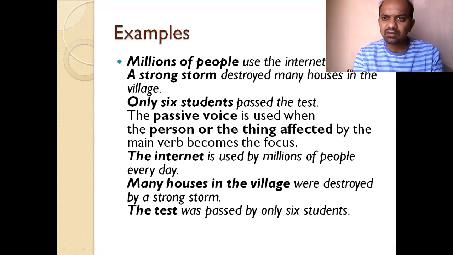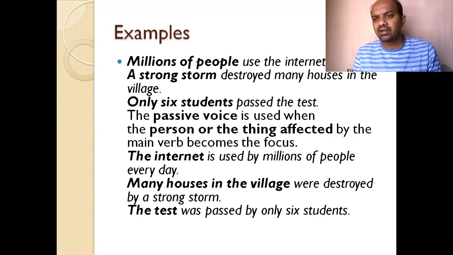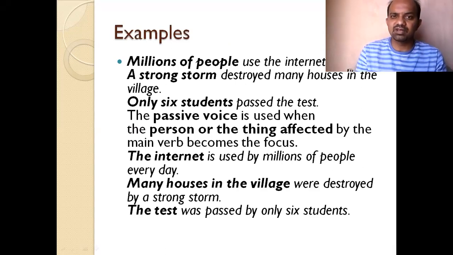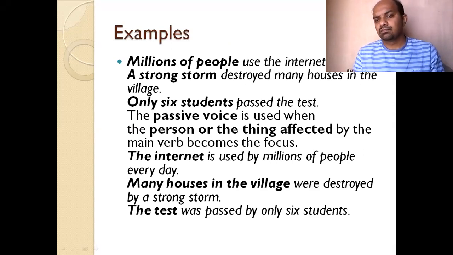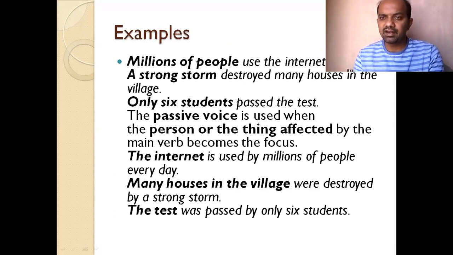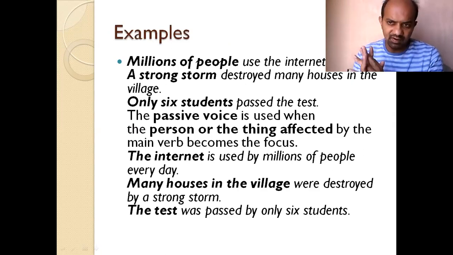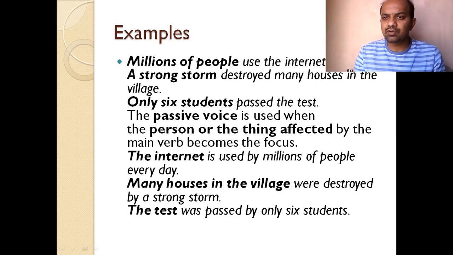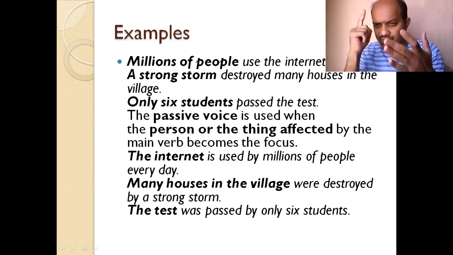Millions of people use the internet every day. Millions of people, the subject, use, verb, the internet, object. So in active voice, the sentence structure will be like this: subject, verb, and object.